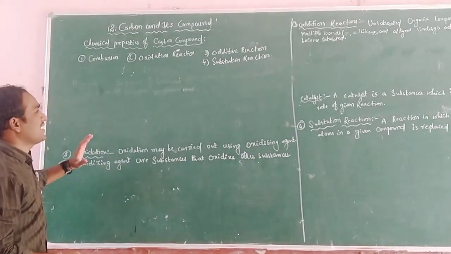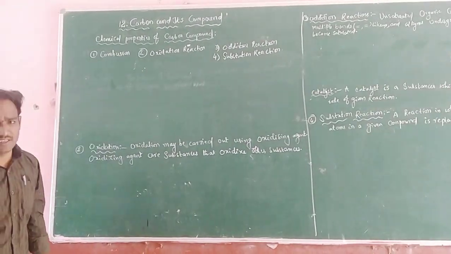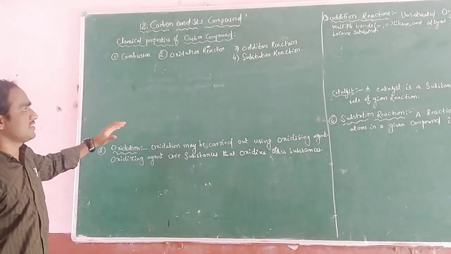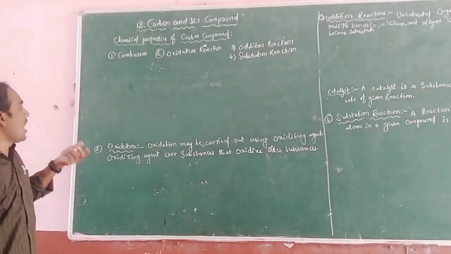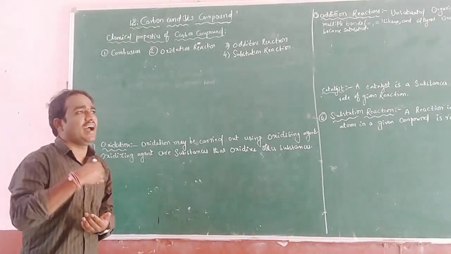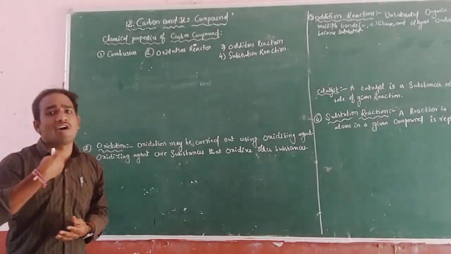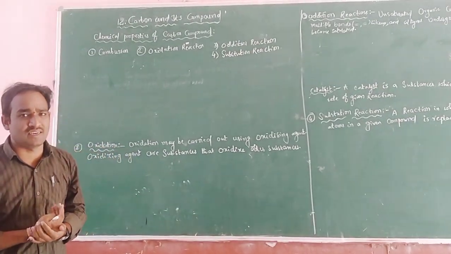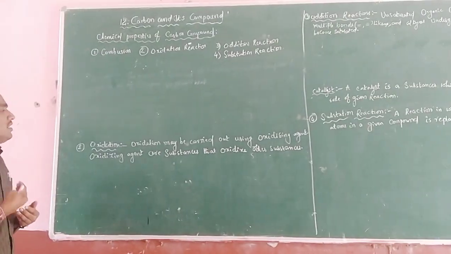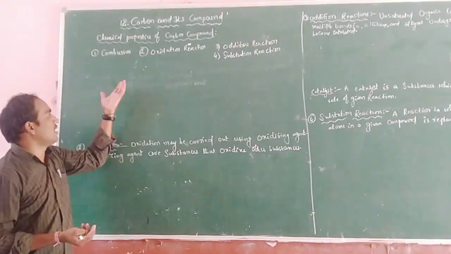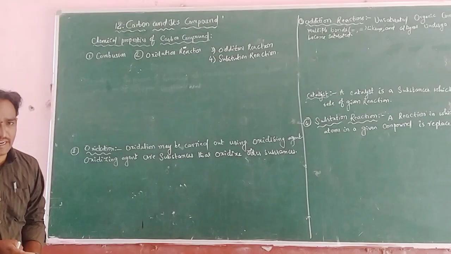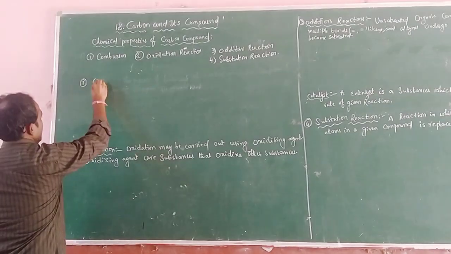See here, what is the definition of a combustion reaction? If any substance or carbon compound reacts in excess of oxygen and gives heat energy and light energy, that is called a combustion reaction. So the first one is combustion reaction.